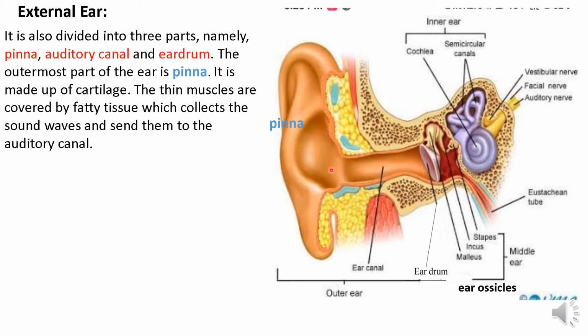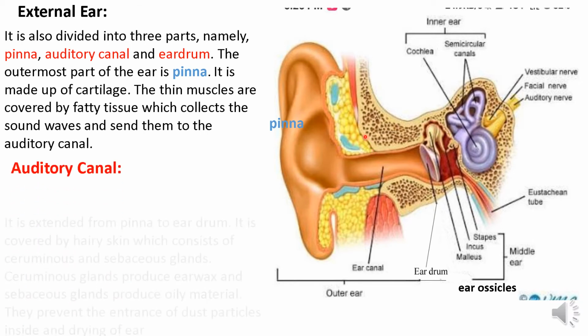The pinna is the outermost part of the ear. It is made up of cartilage, thin muscles, and is covered by fatty tissue. It collects the sound waves and sends them to the auditory canal, which reaches the eardrum.